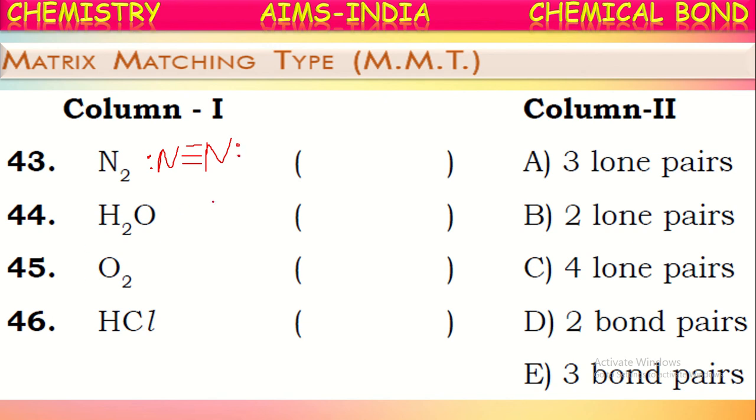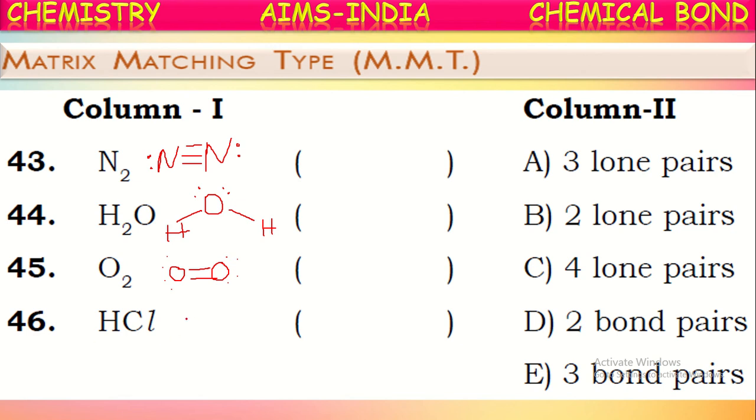If you see the water molecule, the central atom is oxygen. It is forming two covalent bonds with the two hydrogen atoms, meaning two shared pairs of electrons. And on the oxygen, there are four more electrons in the form of two lone pairs. And if you see the oxygen molecule, the two oxygen atoms share two pairs of electrons between them, and each oxygen will have four more electrons. That means two lone pairs on each.